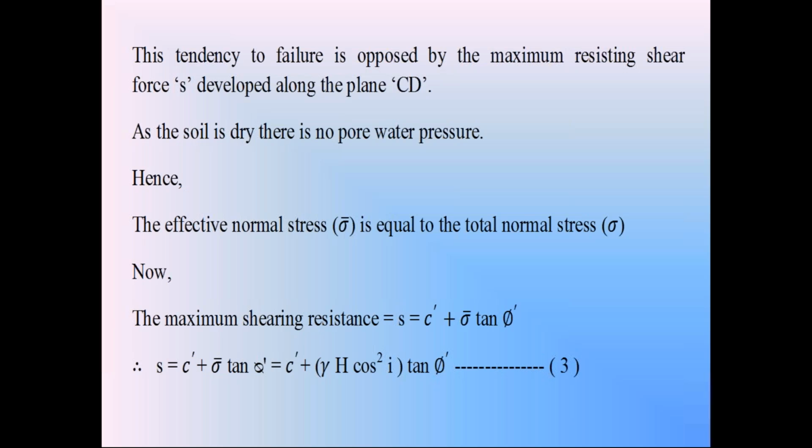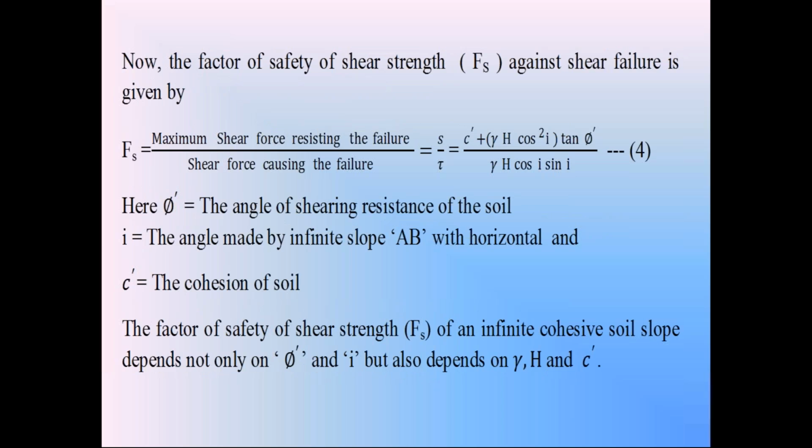Now we can calculate the factor of safety of shear strength in this dry condition of cohesive soil. That is, the factor of safety of shear strength Fs is equal to the maximum shear strength resisting the failure of the soil slope divided by the shear stress causing the failure of the soil slope.